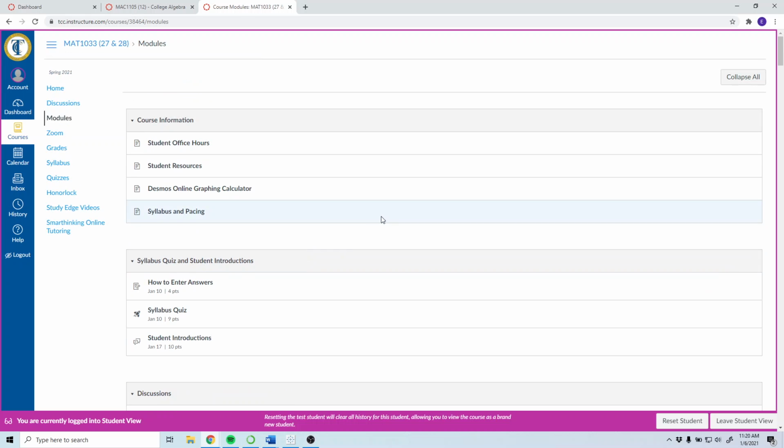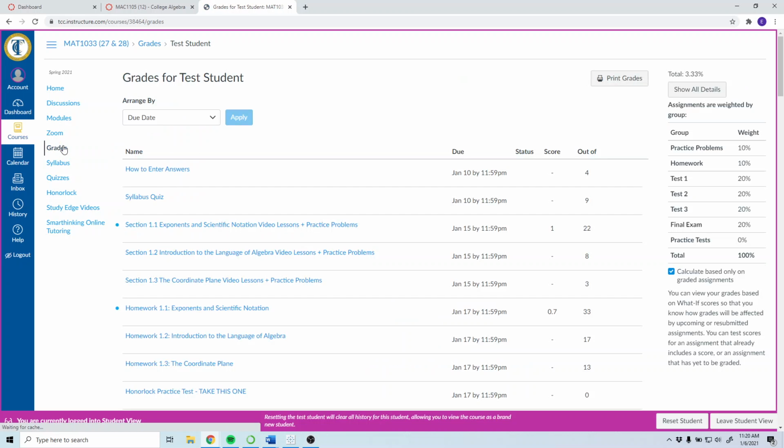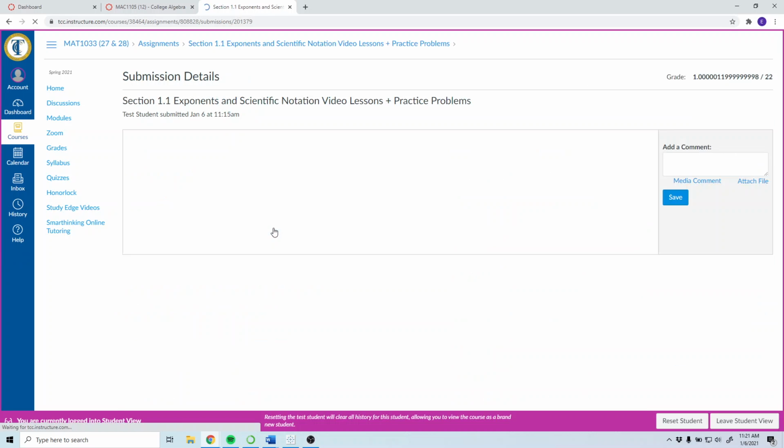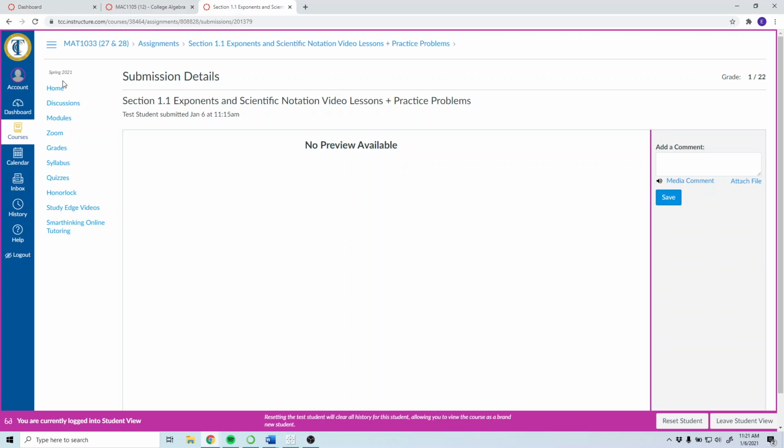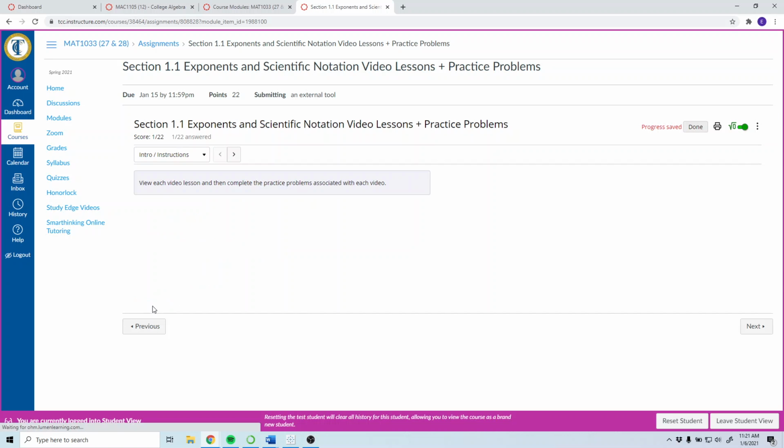All right, so that's pretty much everything that's on the modules page, which is the main place you'll look. The discussion boards, that's just where the discussion boards are. You can access them through here or through the modules page like I had. The grades page will just update your grades. Now it'll update it as you go. So if you do only one problem, it'll mark your grade as pretty low, 1 out of 22 for this one. But you can go back and do it again. Just make sure that you don't click on here because it won't work. Go back to the modules page. So that's section 1.1. Go back in, and all I have to do is hit resume and go back in.